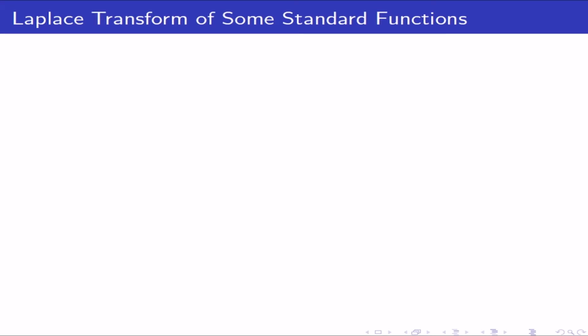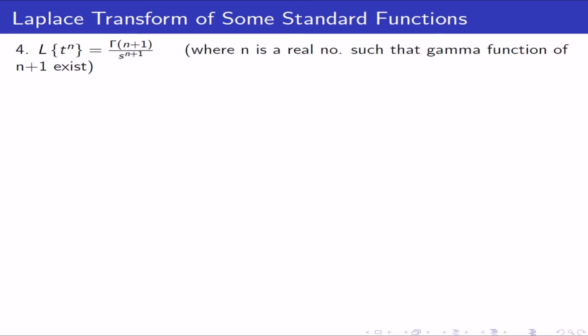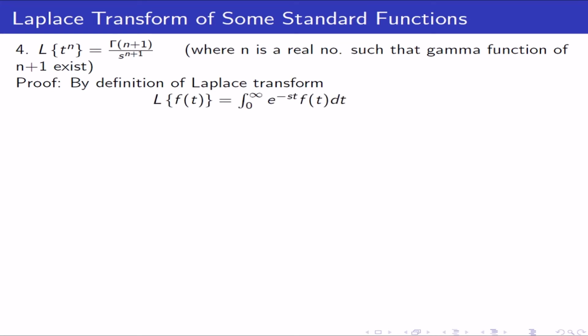Fourth one, Laplace transform of t raised to n is equal to gamma of n plus 1 upon s raised to n plus 1, where n is a real number such that the gamma function of n plus 1 exists. Proof by definition of Laplace transform. Laplace transform of f of t is equal to integration from 0 to infinity e raised to minus st f of t dt. Therefore, Laplace transform of t raised to n is equal to integration from 0 to infinity t raised to n e raised to minus st dt.